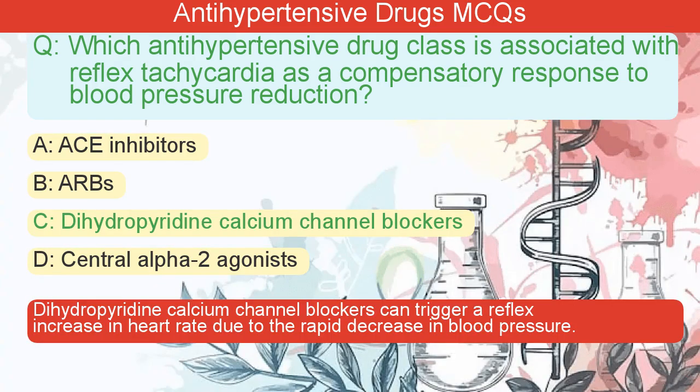The correct answer is C. Dihydropyridine calcium channel blockers can trigger a reflex increase in heart rate due to the rapid decrease in blood pressure.